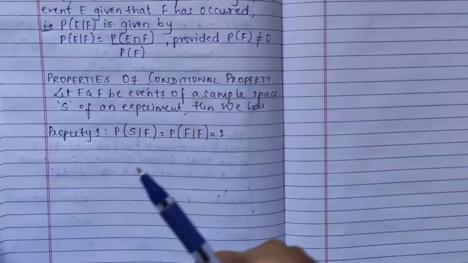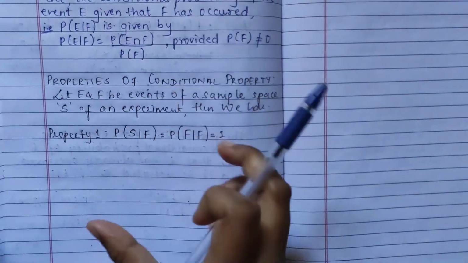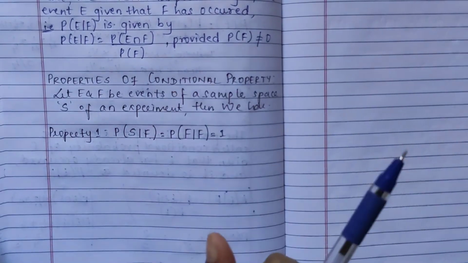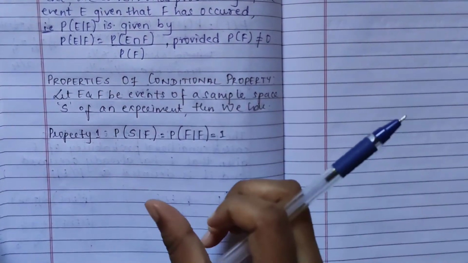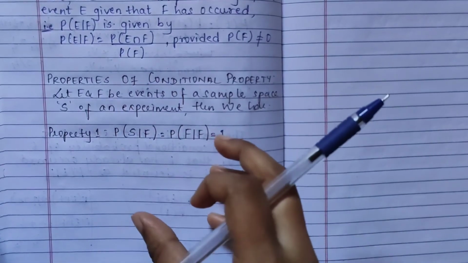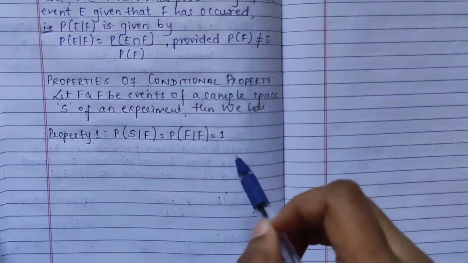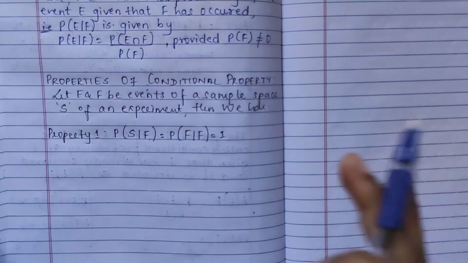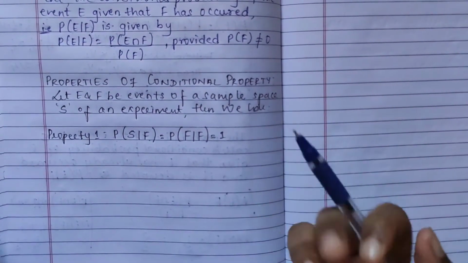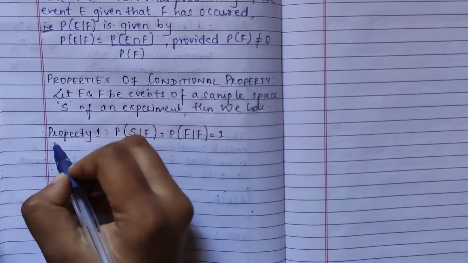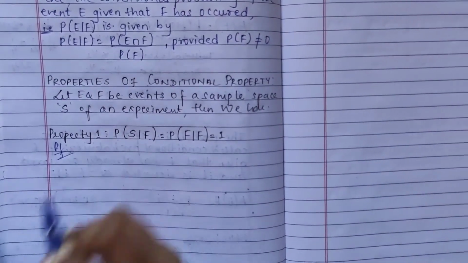Obviously 1, right? From your sample space, the probability of any event is a subset of that only, so you will get 1. Even the probability of F given F will be 1 itself. For this there is a proof.